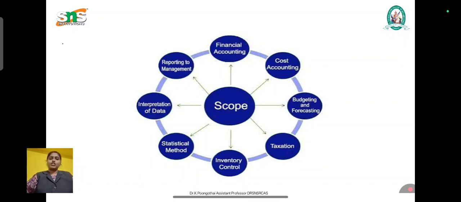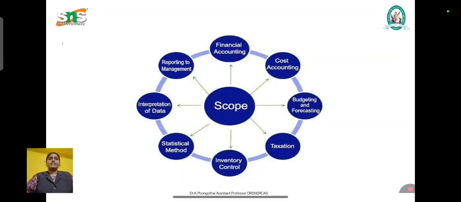The next thing is financial statement analysis. Management accounting involves the analysis of financial statements through various techniques to evaluate business performance. Here we have the following techniques: ratio analysis, comparative statements, trend analysis and common size statements. The next thing is importance: measuring profitability, evaluating liquidity and solvency, and assessing operational efficiency. For example, the current ratio helps the management determine the firm's ability to meet its short-term obligations. So that is known as the current ratio.